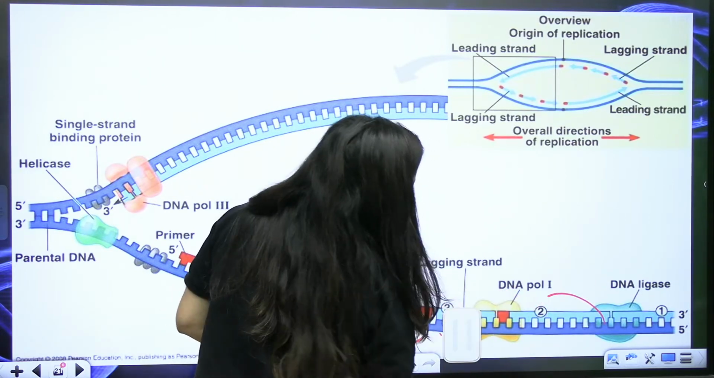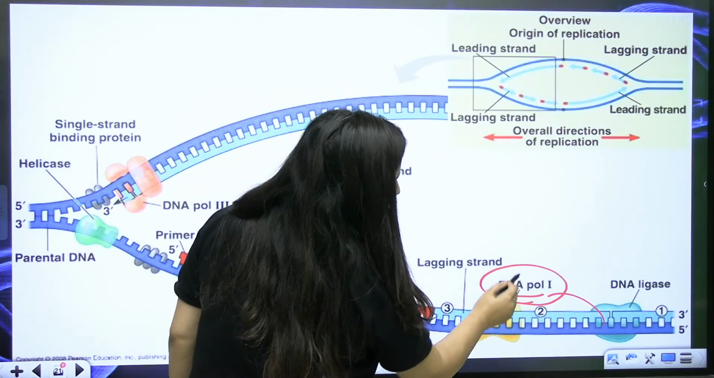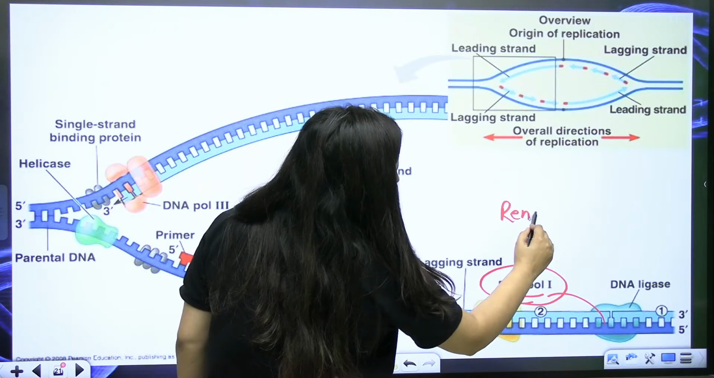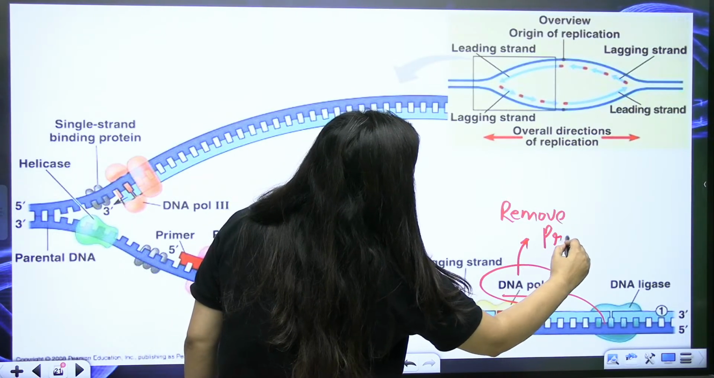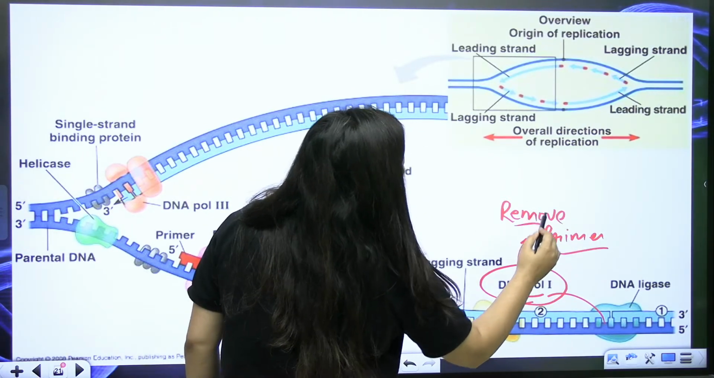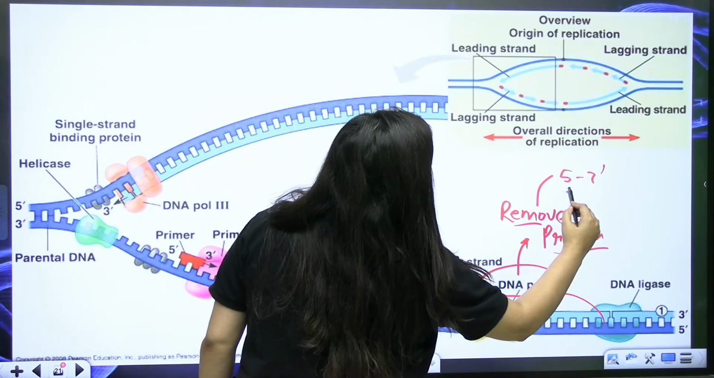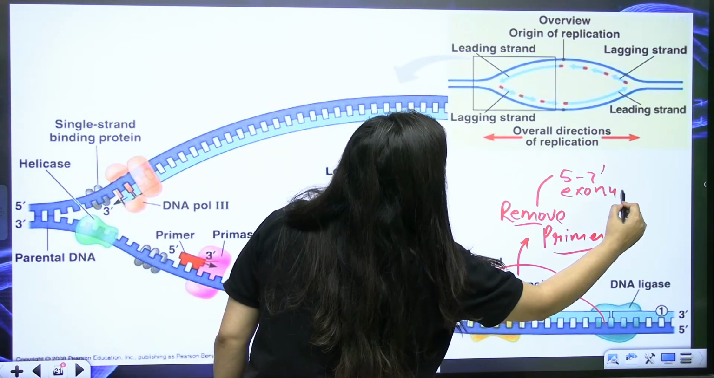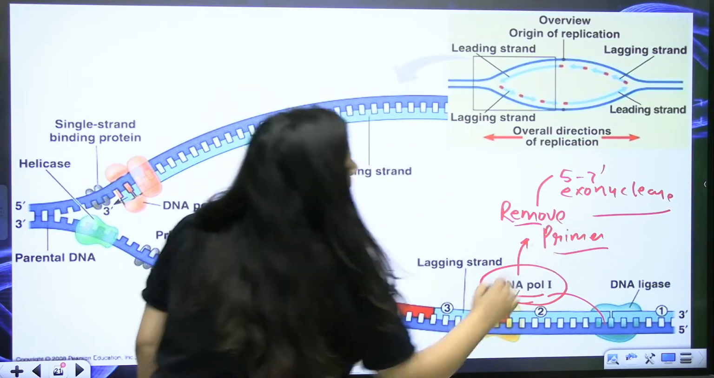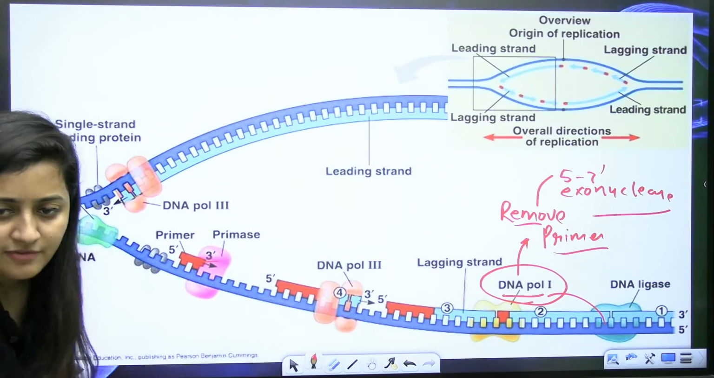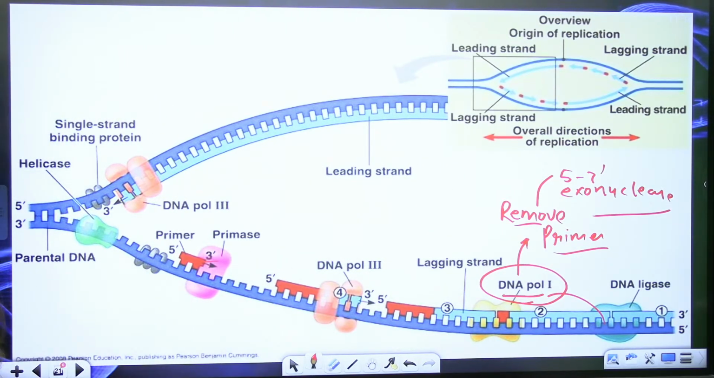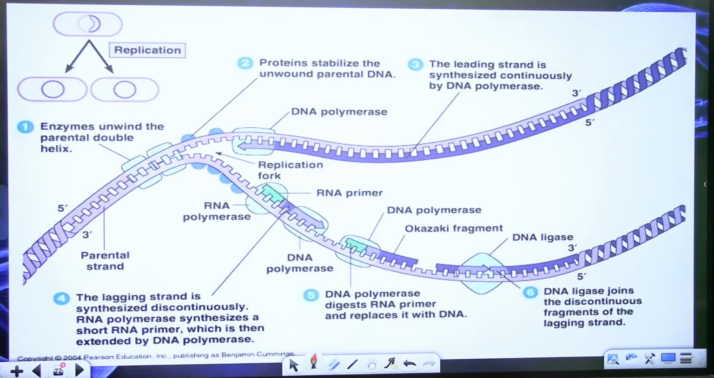And here, this is your DNA polymerase 1, which will remove the primer and will also play a role in gap filling. And how will it remove the primer? With the help of its 5' to 3' exonuclease activity. Is that clear? So look at those diagrams.